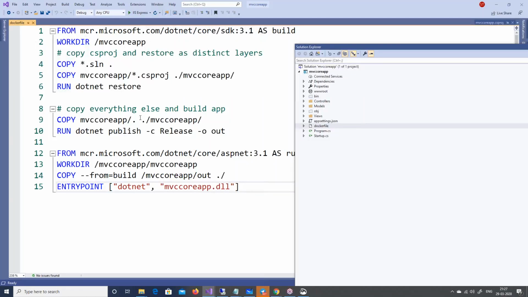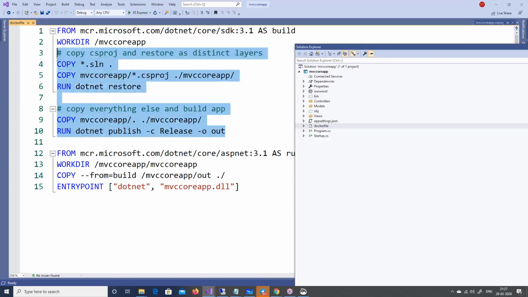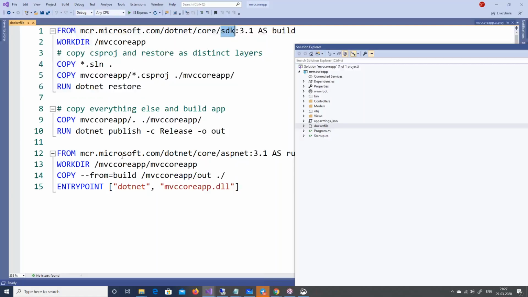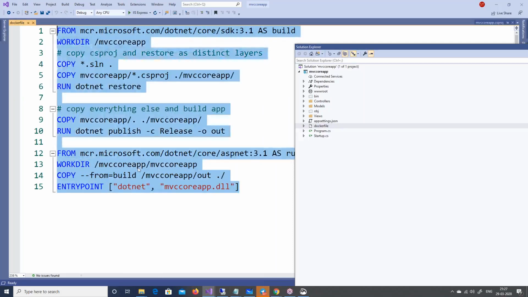And the only thing I should do out here is, I should not be doing this .NET Restore, this .NET Publish. These are extra things out here, right? I should probably just get the SDK and then go ahead and put the DLL and make it live, right? But here in this MVC core .NET Docker file, I've just made things complicated. I wanted to show you that even if you want, you can do the get latest, you can do the NuGet, you can do .NET Publish, you can do everything from the Docker file. That's what my goal was.